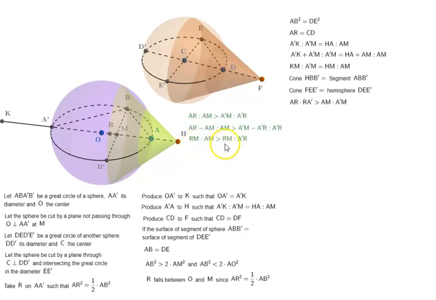So what Euclid would call antecedents, they are the same in both these two ratios. AM is less than A prime R. How?